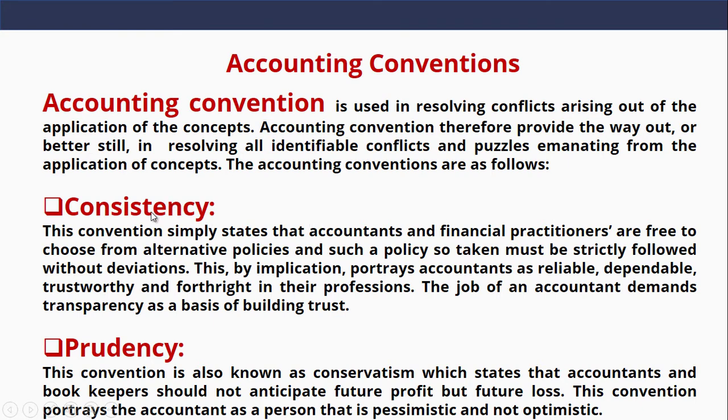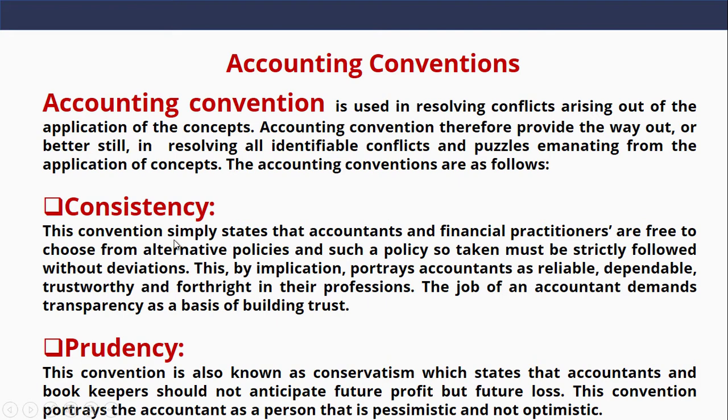Number one accounting convention we want to look at is the consistency convention. This convention states that accountants and financial practitioners are free to choose from alternative policies, and such a policy so taken must be strictly followed without deviations. This, by implication, portrays accountants as reliable, dependable, trustworthy, and forthright in their professions. The job of an accountant demands transparency as a basis of building trust.